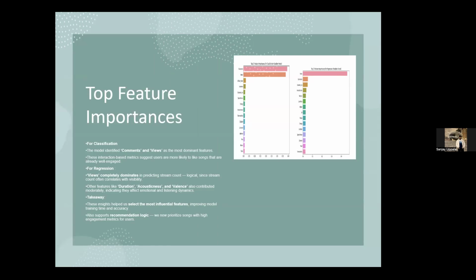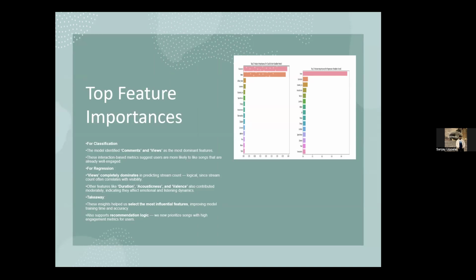Next, we have the top feature importance slide. After training our model, we analyzed which features had the most impact on the prediction. In classification, comments and views were the top features, helping us to identify the songs. This engagement-based feature acts like social proof. People prefer songs that others are interacting with.